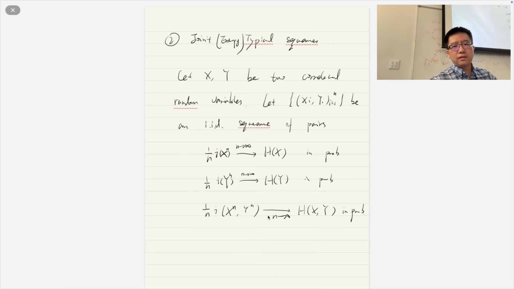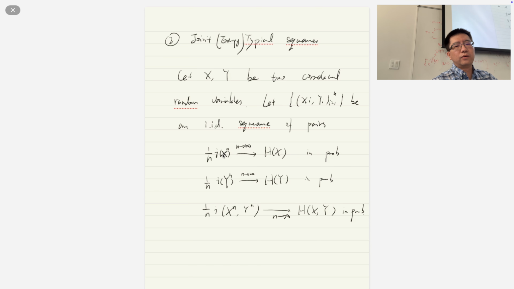One thing we know is that for this entropy typical set, it's an average concept. We just average on everything. So if this one is true, it's still an average concept. We cannot guarantee that because this is a stronger condition.